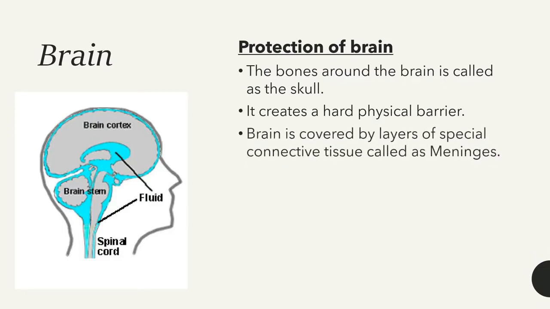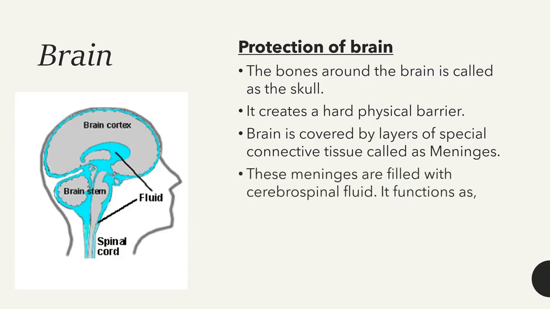And also the brain is covered by layers of special connective tissues called meninges, and these meninges are filled with a fluid called cerebrospinal fluid. This cerebrospinal fluid acts as a shock absorber.